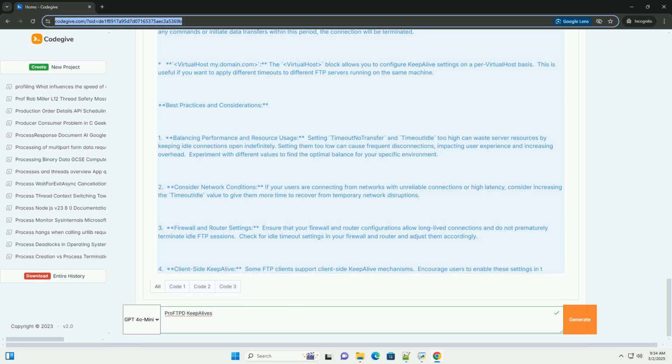Remember to always monitor your logs and adjust your configuration as needed to adapt to changing network conditions and user behavior. While advanced settings like TCP KeepAlive exist, they should be used judiciously and only when a thorough understanding of the underlying mechanisms is present. Timeout idle offers greater control at the ProFTPD application level.